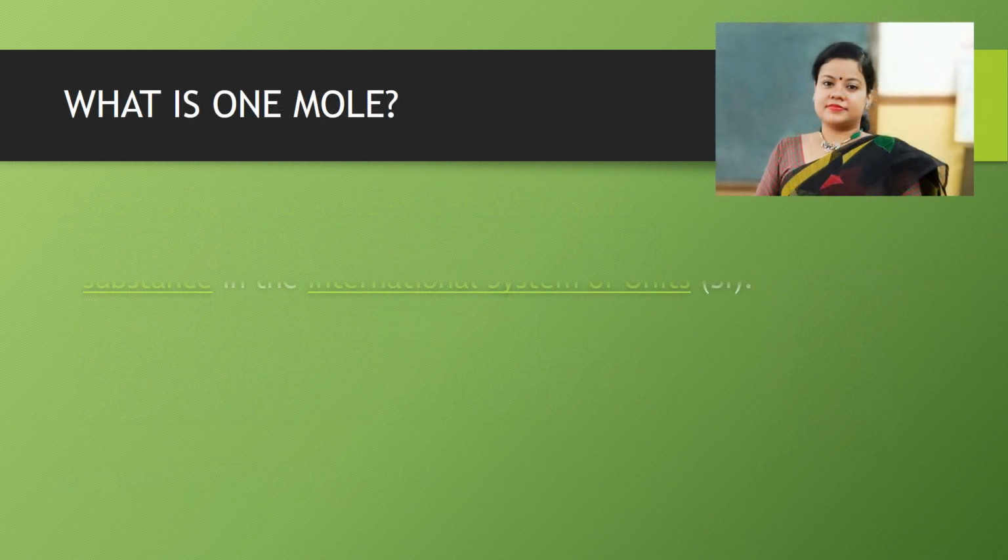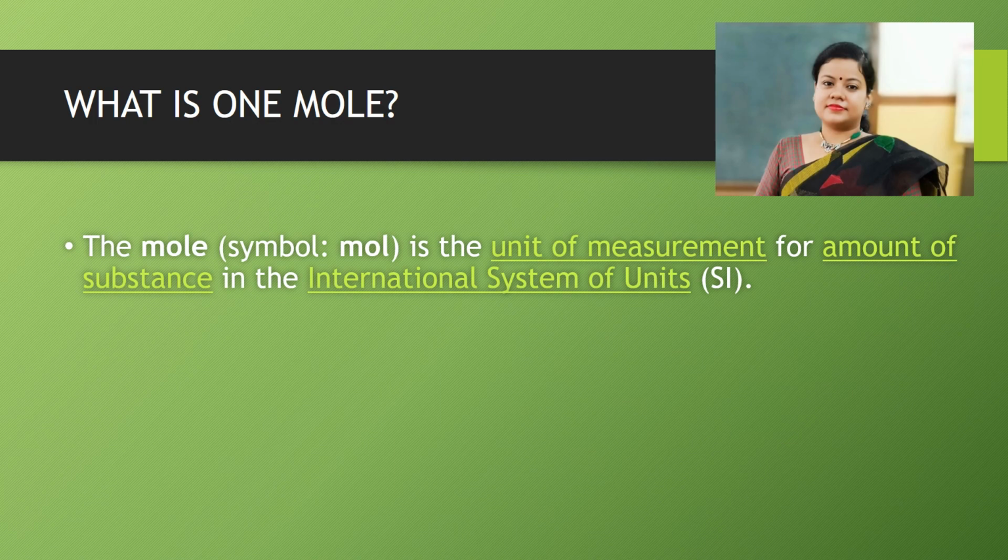So what is 1 mole? The mole, symbol mol, is the unit of measurement for amount of substance in the International System of Units. That means if we want to count the numbers, simply as 1 dozen means 12. 1 dozen is equal to the number 12.